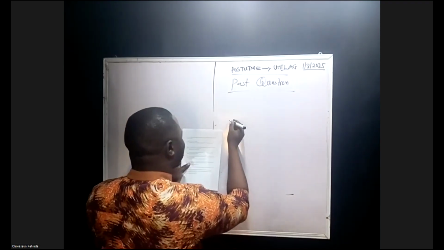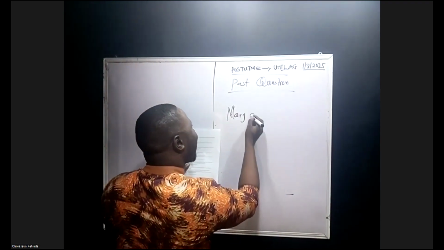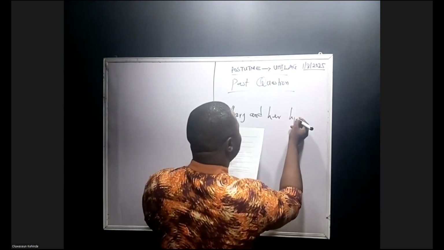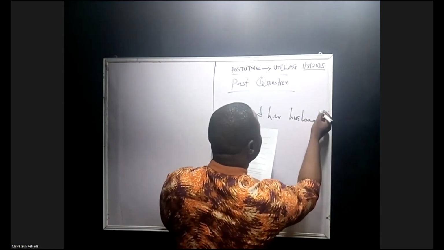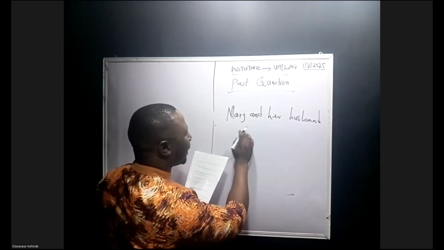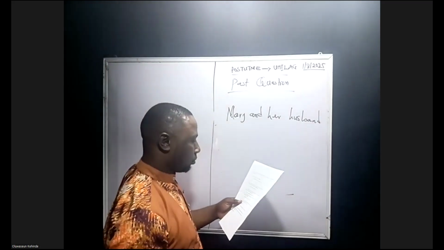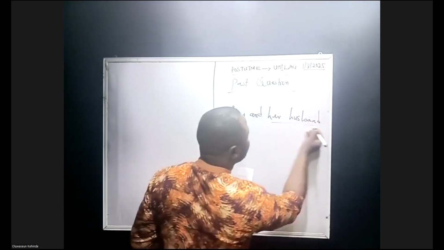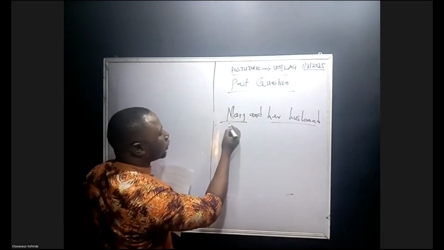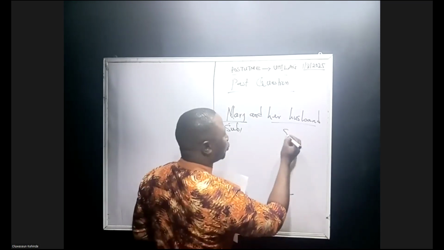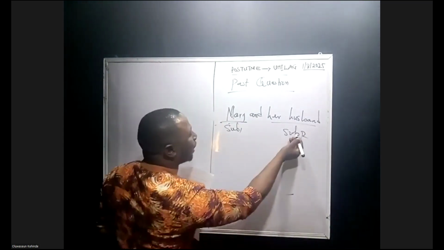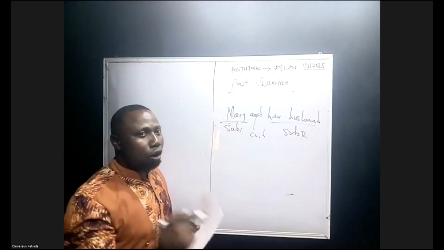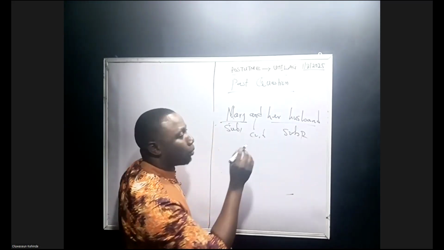We have it like this. Mary and her husband, right? You have Mary and her husband. Now, if you are given this under concord, when you have two subjects, this is subject 1, this is subject 2. When you have two subjects and a coordinating conjunction here, under concord, what will be the position of the verb?